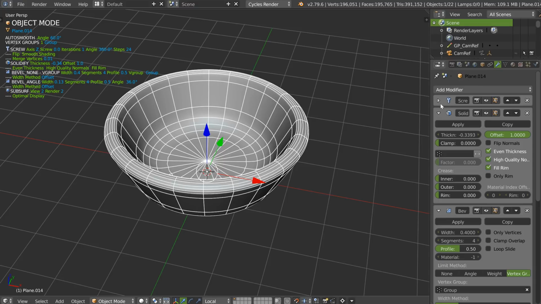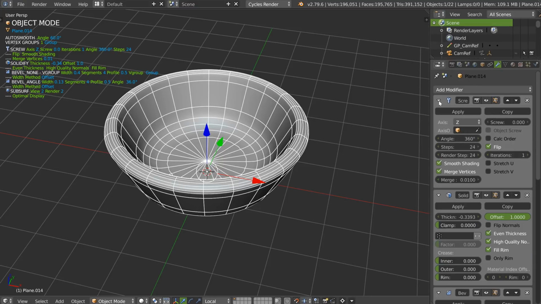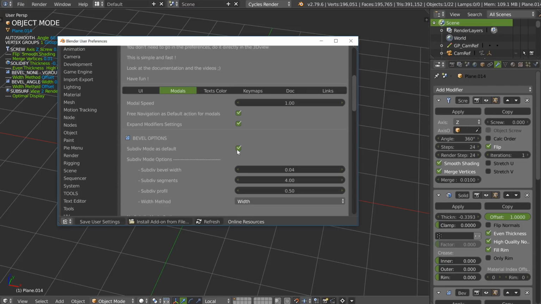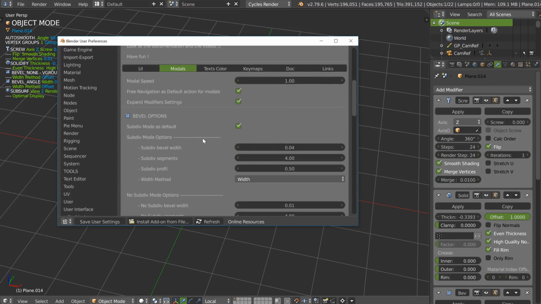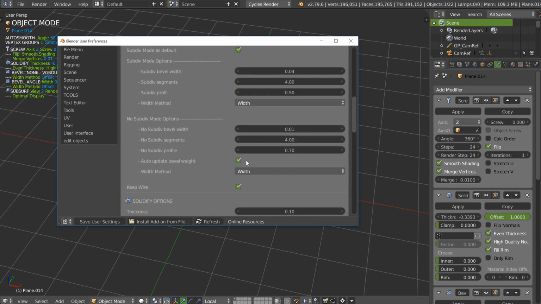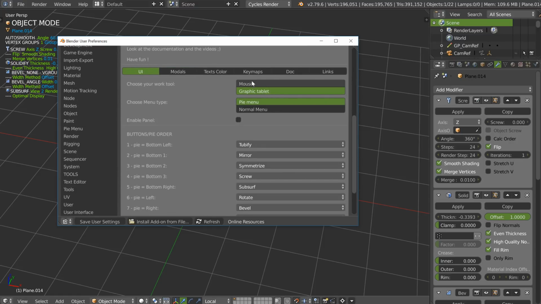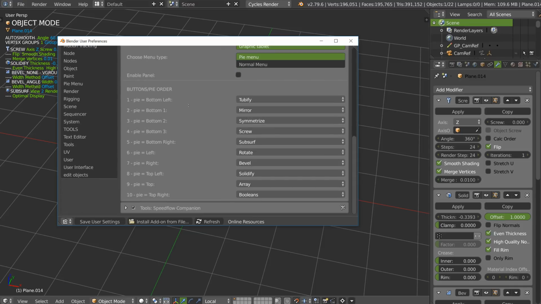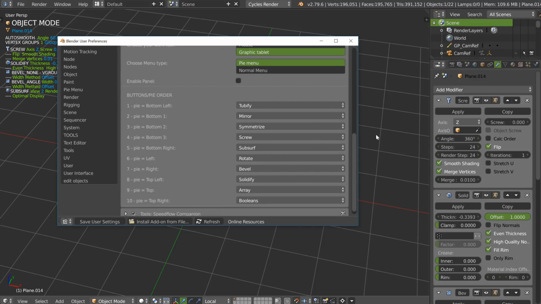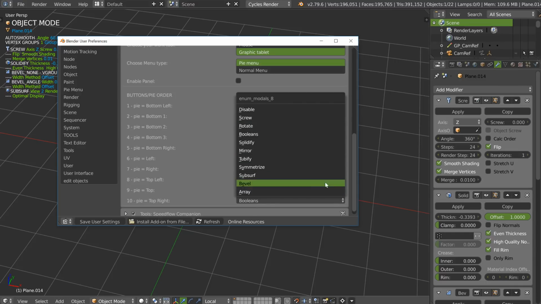If the option is off, you will have this. If it's on, you will have this. So that depends on people. Some people don't know, but you can set up everything in the add-on preferences. On the UI, if you want to use the wheelmouse instead of the graphic tablet, normal menu or the panel, you can change the order of the pie menu or the menu directly if you want. You can even disable what you don't want.